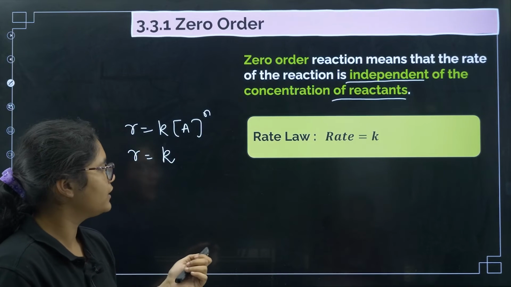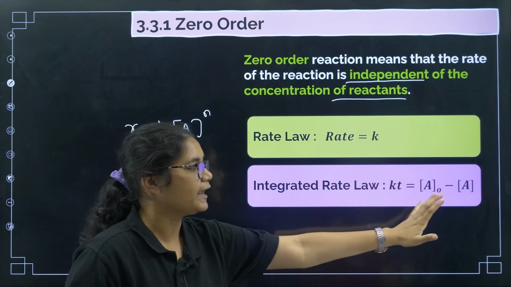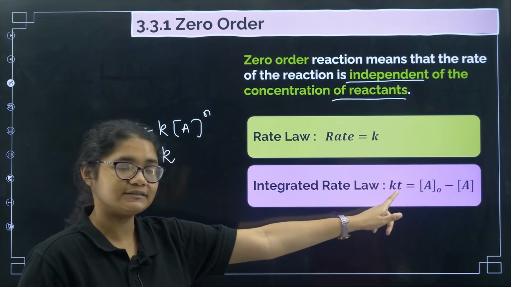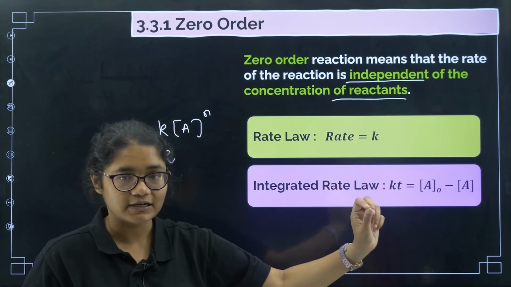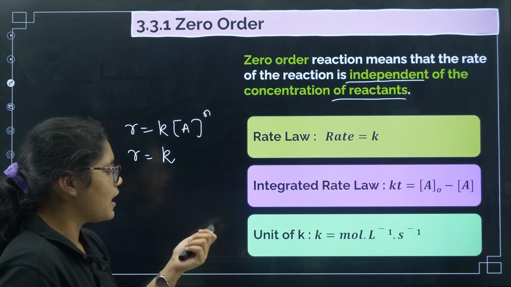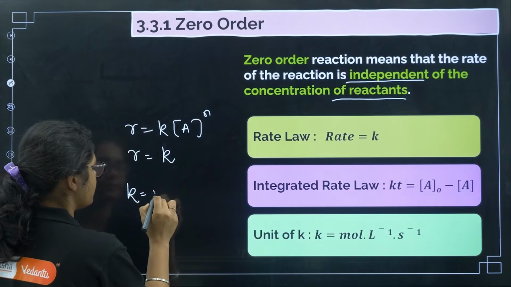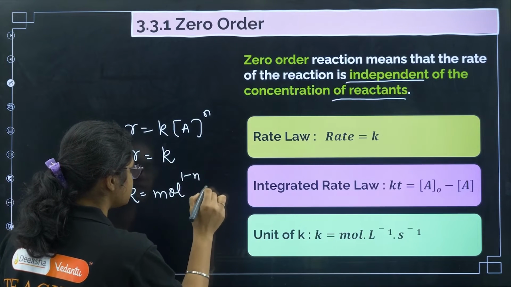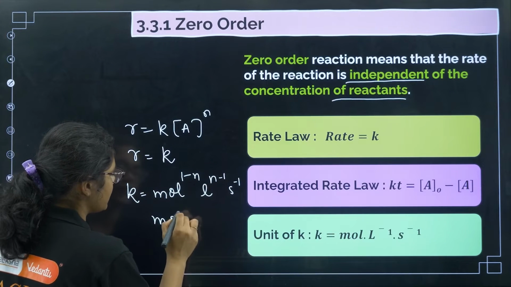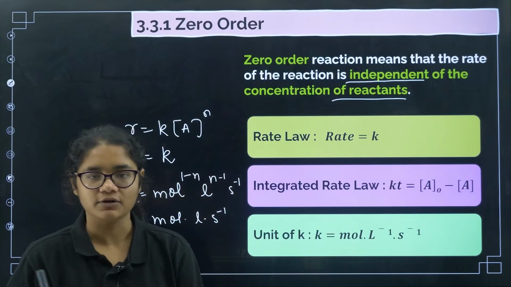Now if you see the integrated rate law, here kt is equal to A naught minus A. Here k is your rate constant, t is time, A naught is the initial concentration and A is the final concentration. Now coming to the unit of k. What was the general formula for k? Mole^(1-n) liter^(n-1) second inverse. If I substitute n is equal to 0, I'll get mole liter inverse second inverse, right? So that is what we'll get as the units of k.